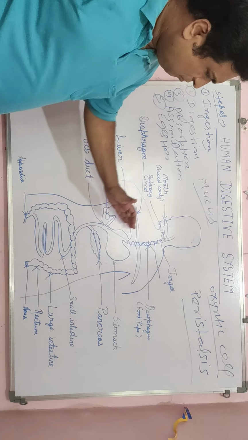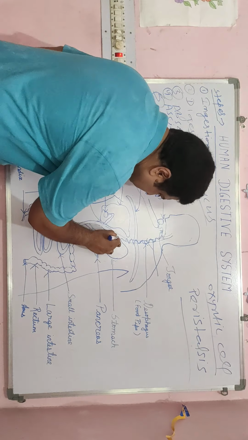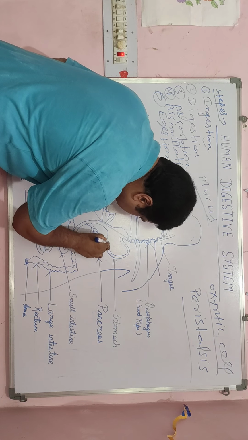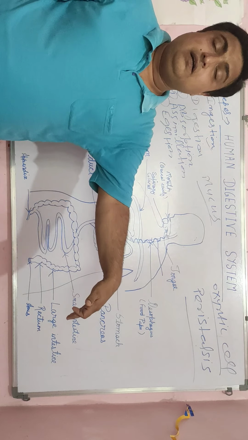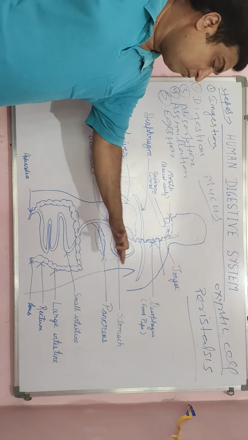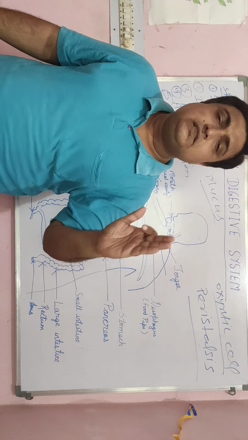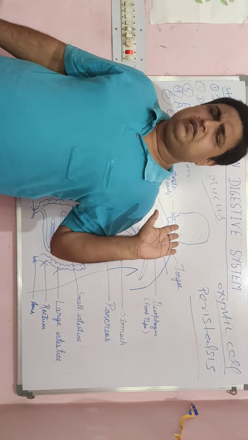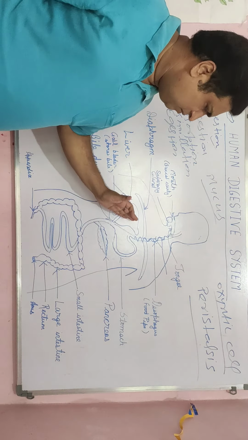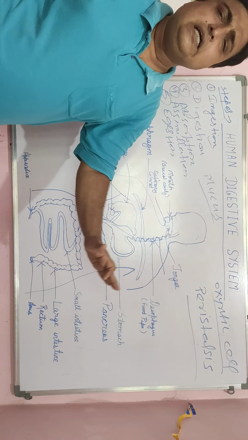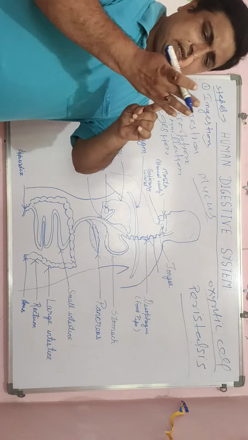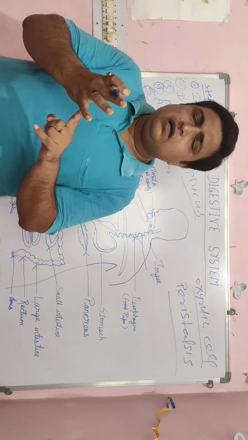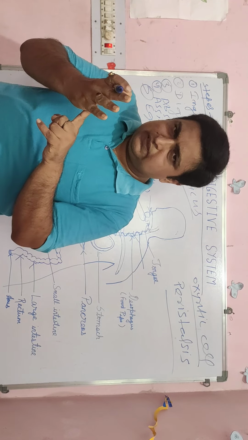What is mucus? Mucus forms a shield-like structure in the stomach, and it provides protection from HCl secretion. That means it protects our stomach from HCl. So the stomach secretes three things. One is HCl, that means hydrochloric acid.